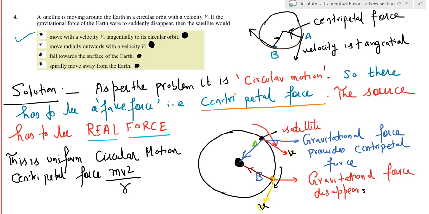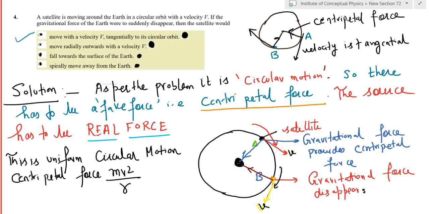In this motion, the gravitational force remains constant as GMm by r square because the distance of the satellite is constant, equal to the radius of the orbit, the radius of revolution, and therefore the centripetal force will also be constant because the source of centripetal force is constant.